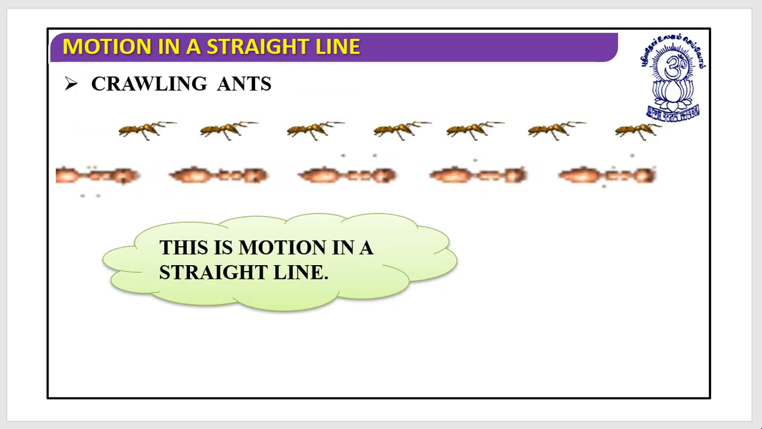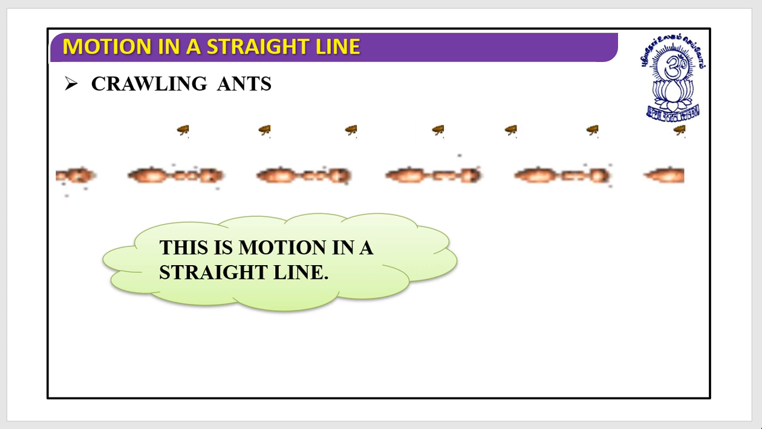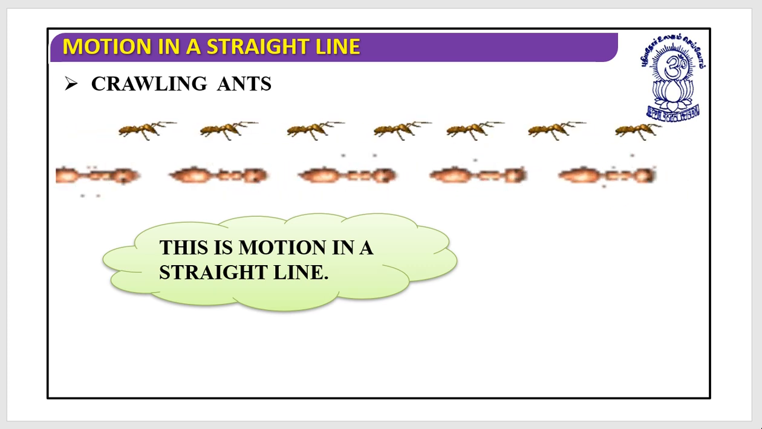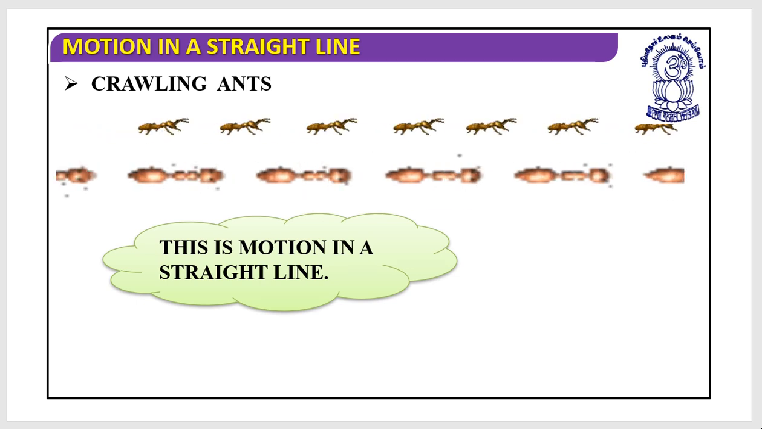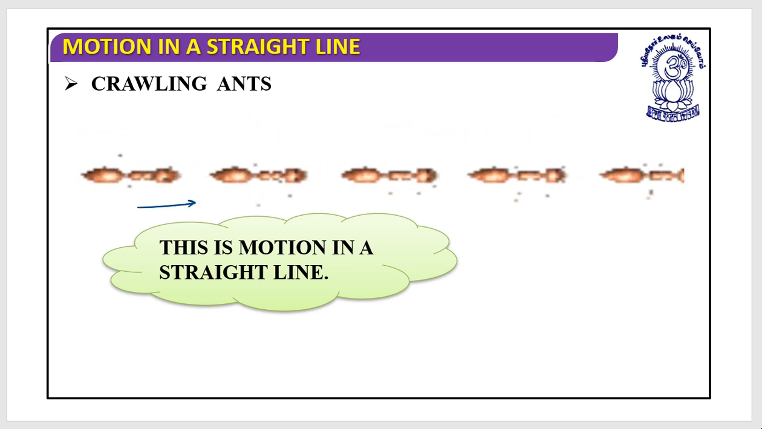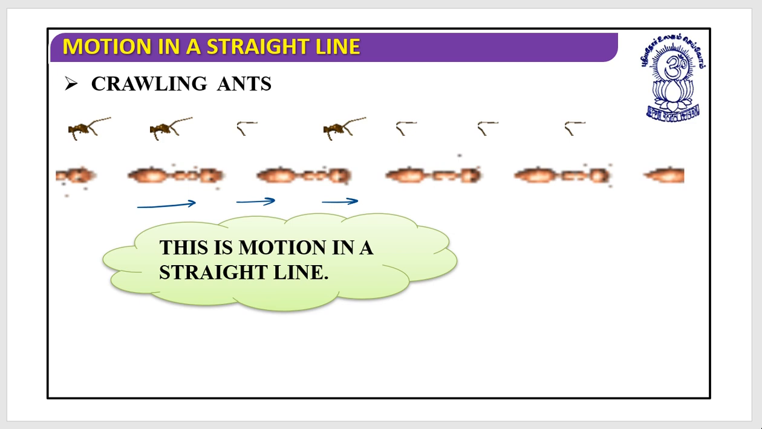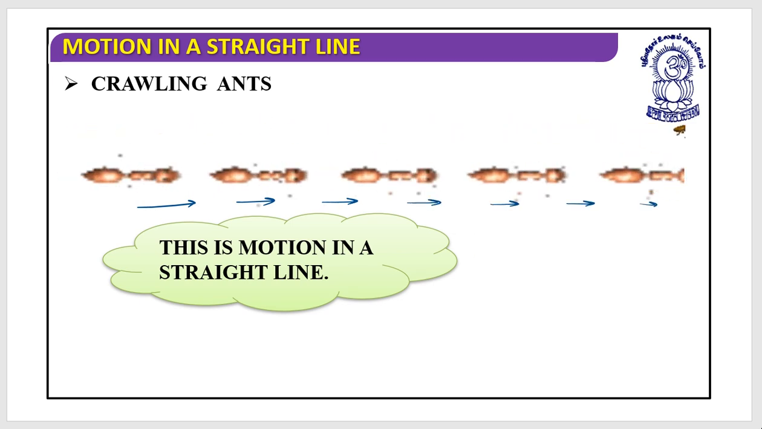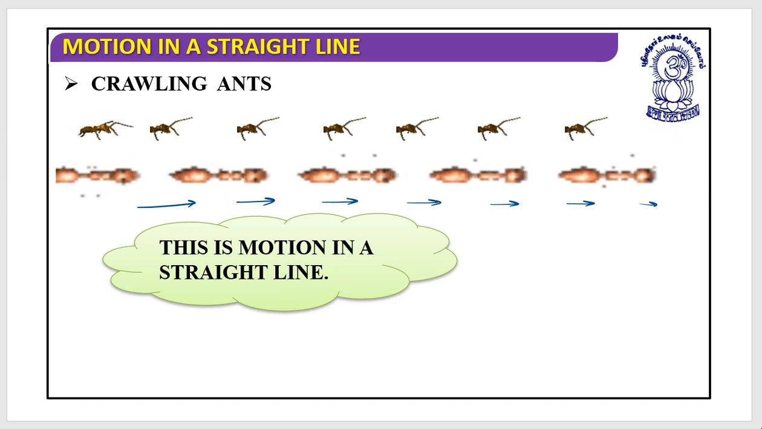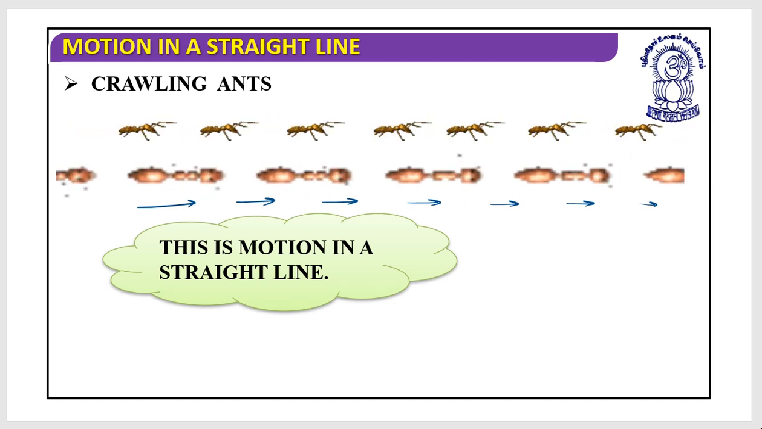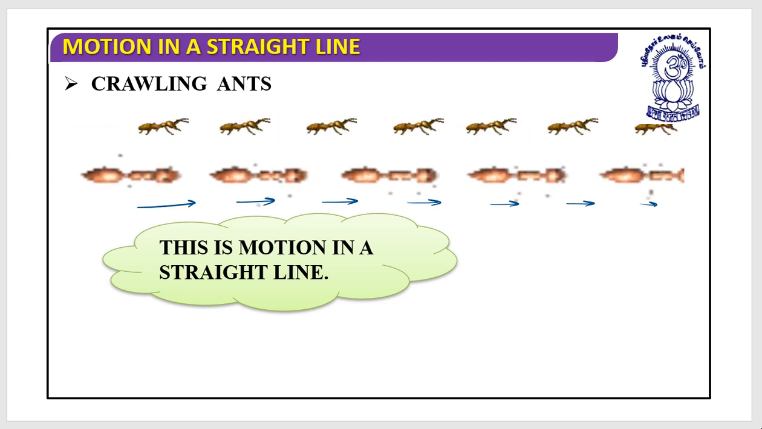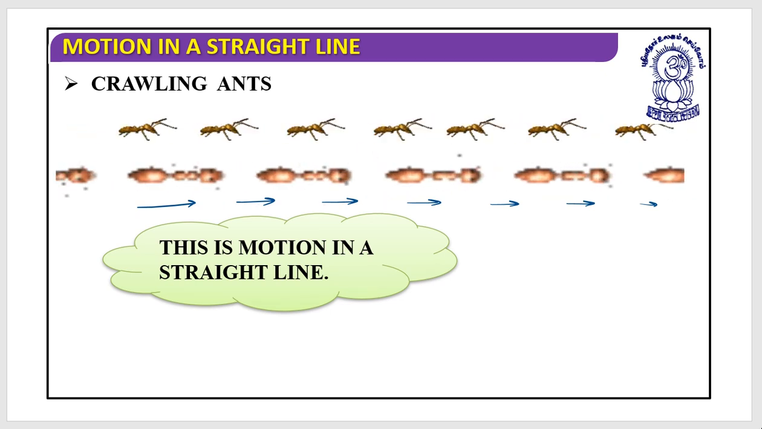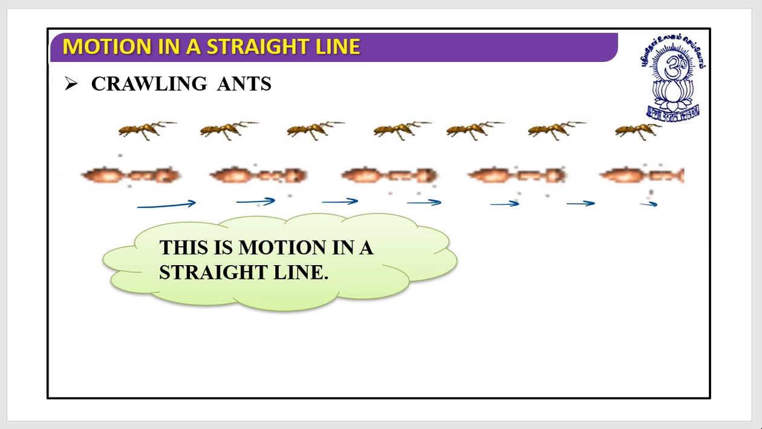This is a motion in a straight line. Look at this. Can you see the crawling ants? Yes, they are moving in a single direction only. So this is motion in a straight line. Or how can I define this? How can I know that this is motion in a straight line?